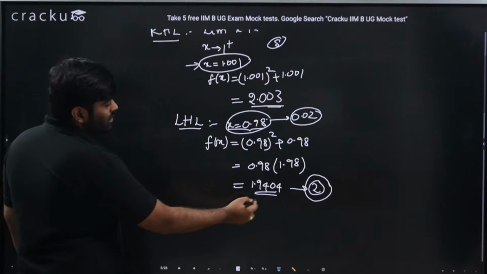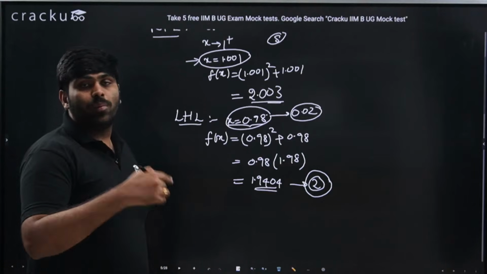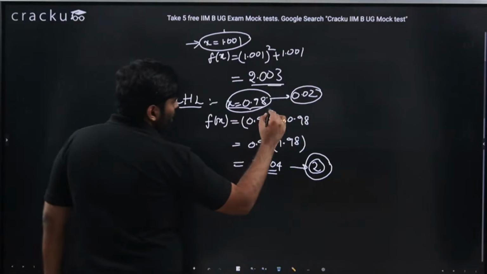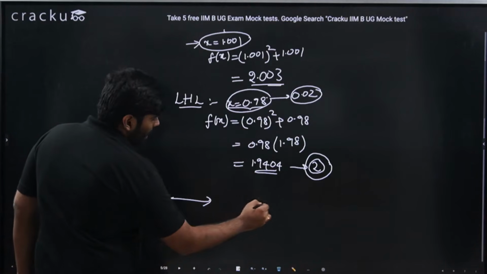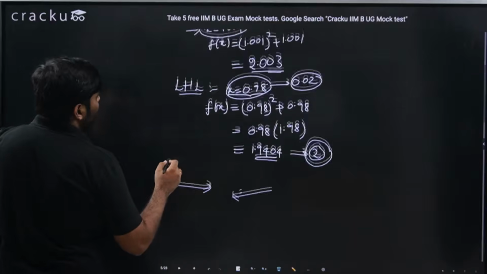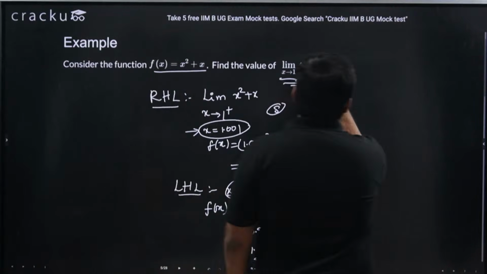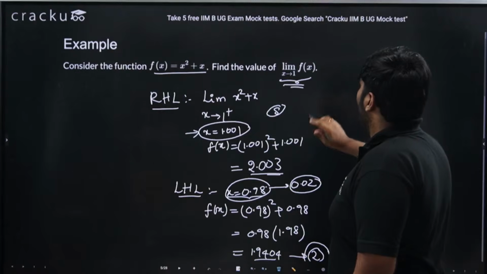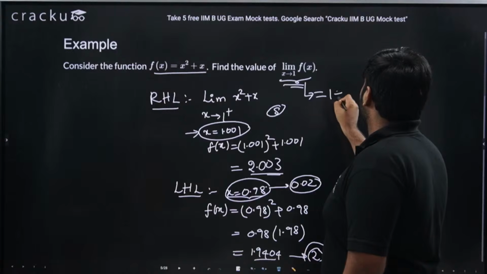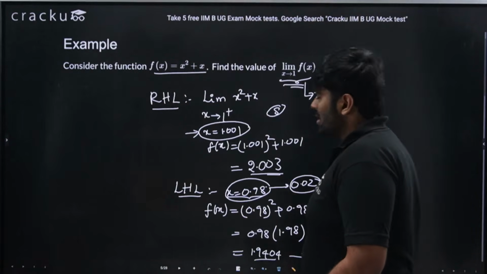This is a very huge difference. That is the reason you got 1.94. If you try seeing for 0.999, that would be much closer to 2. So what I am referring to is that as you keep moving from this x value from the left and from the right, this will keep tending to 2. So in this particular case, I would say indeed the limit as x tends to 1 of f of x exists, and this value should be equal to 1 square plus 1, which is nothing but 2.